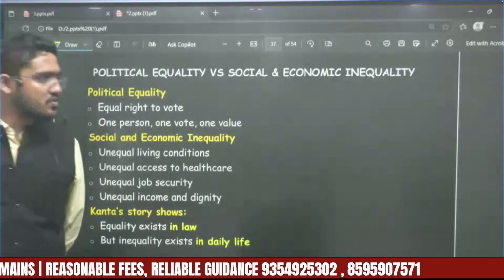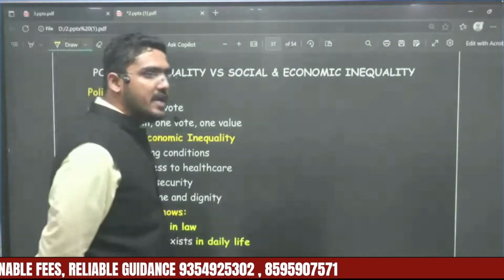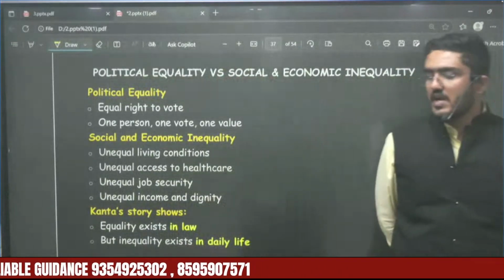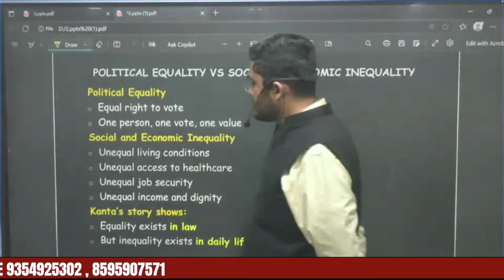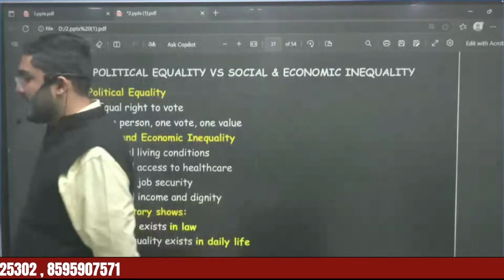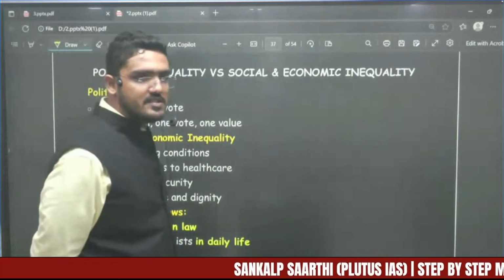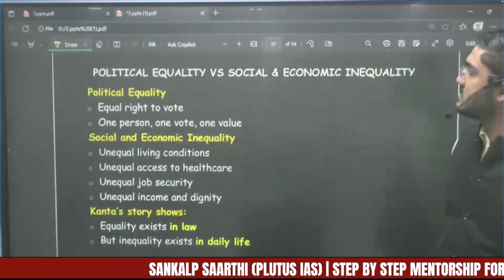Next is unequal income and dignity, which is against social and economic equality. Next, Kanta's story shows that equality exists in law, but in reality, when she witnesses real life conditions, that notion of equality doesn't exist at all.